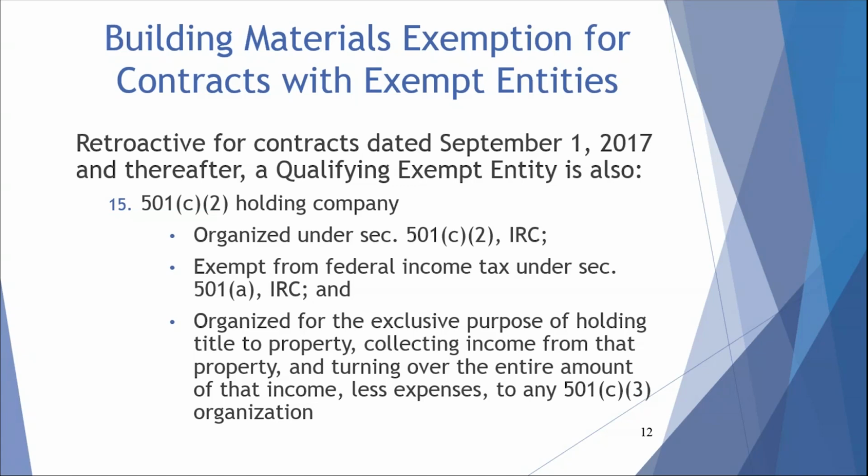No part of the net income of which inures to the benefit of any private stockholder, shareholder, member, or corporation.